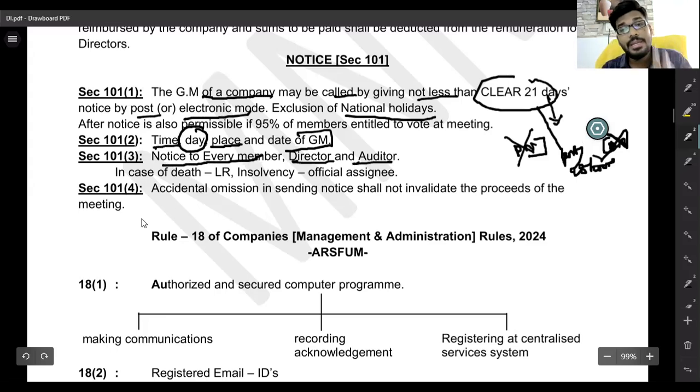If a member has died, then the notice is communicated to the legal representative. Or if a member becomes insolvent, the court appoints one person called the official assignee, and the notice is communicated to the official assignee.